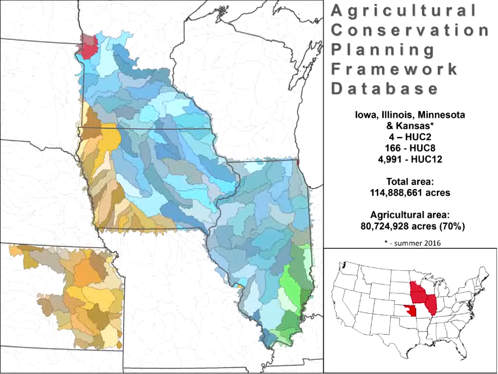Kansas will not be available until right around the 1st of October, when we plan on releasing the updated version of the database and the toolbox. That will incorporate land use information current to the 2015 growing season. Somewhere around 80 million acres of agricultural land is addressed in these databases, out of a total of 114 million acres.